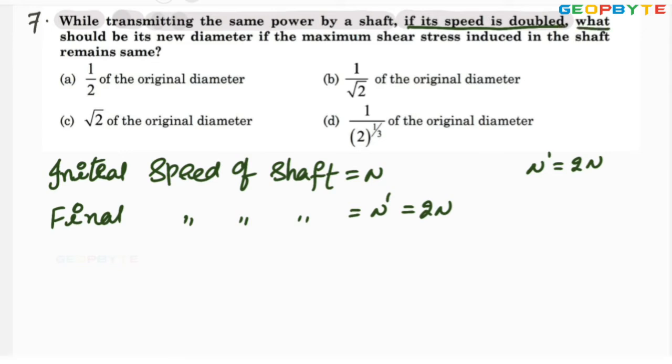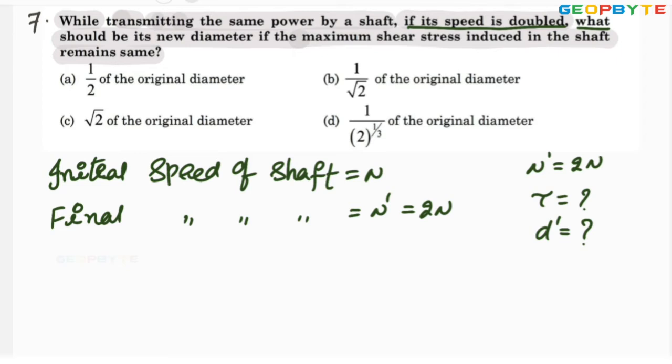What should be its new diameter if the maximum shear stress induced in the shaft remains the same? If the shear stress remains the same, what should be the new diameter? The new diameter may be d dash. D dash is how much?